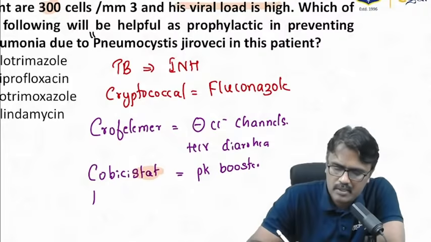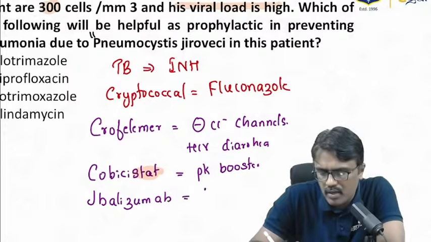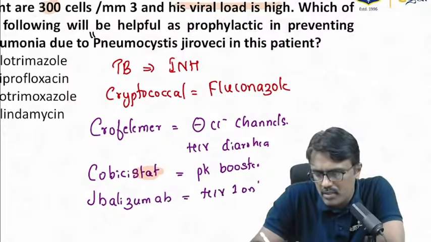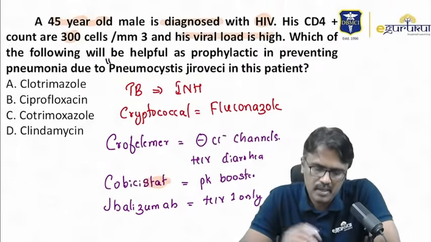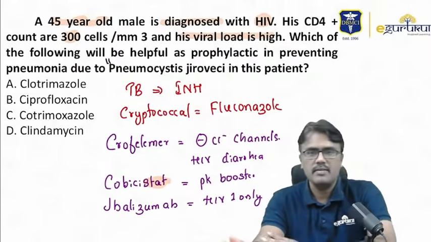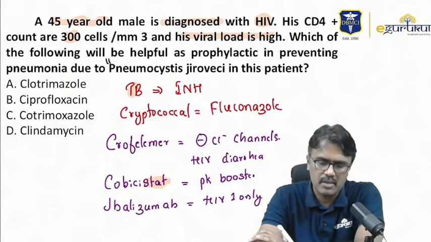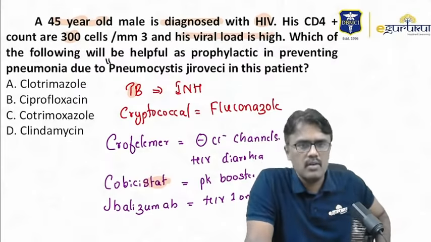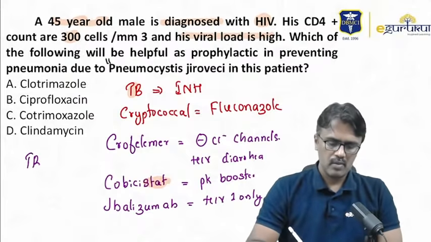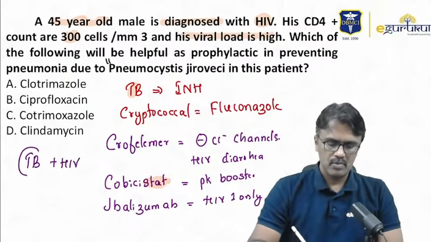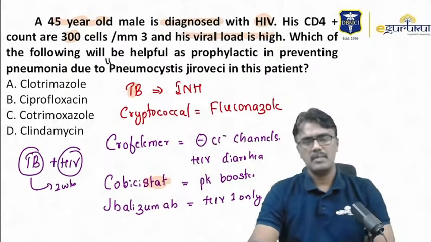One more important aspect is ibalizumab. Ibalizumab is also a drug which is approved for HIV-1 only, and it is shown to inhibit the entry process of the virus. So that is about the HIV updates, what has to be learned in your preparations. So prophylaxis of TB, Cryptococcus, crofelemer, cobicistat, ibalizumab. Remember, when the patient is diagnosed with TB and HIV, what should be treated first? Treatment should be TB, and after 2 weeks, it has to be HIV. Otherwise, the patient will end up with IRIS.